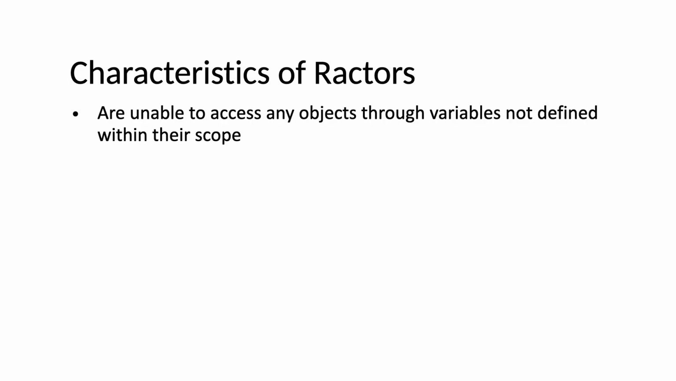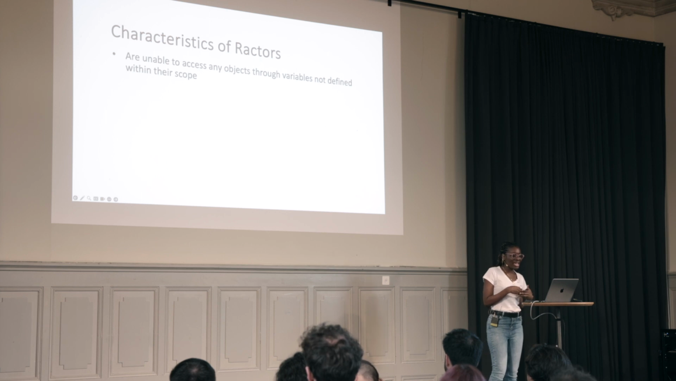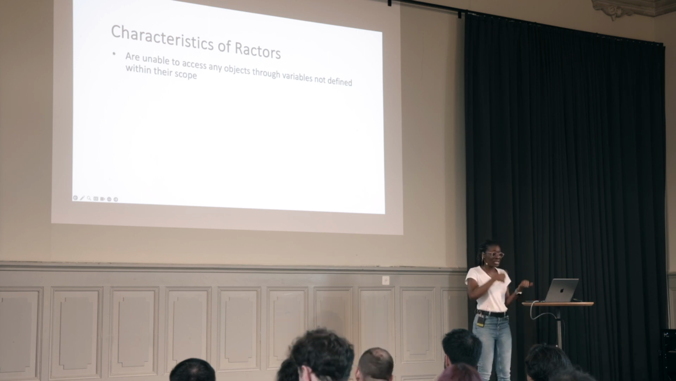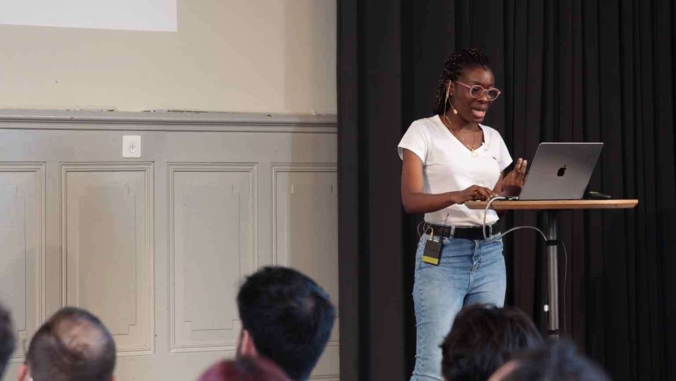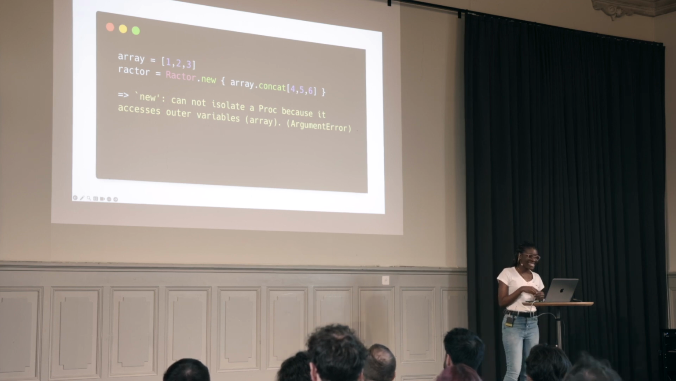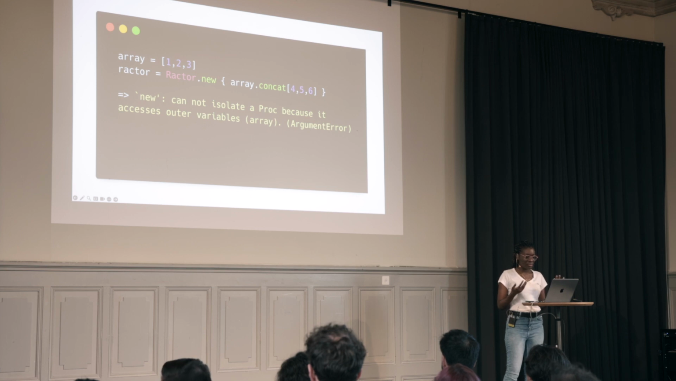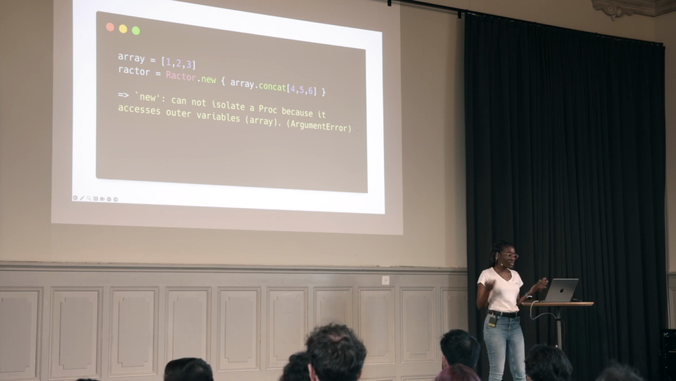First things first, Ractors are unable to access any object through variables that are not defined within their scope. This means that any variable that you wish to access within it would have to be defined during initialization. Let's see how that works. We have an array which is going to become very famous very soon. This array has 3 items, 1, 2, 3, and we create a new Ractor within which we attempt to concatenate it. We try to mutate this array by adding 3 more items, 4, 5, 6.